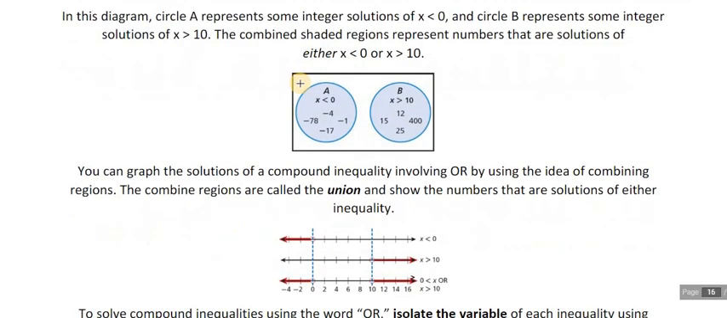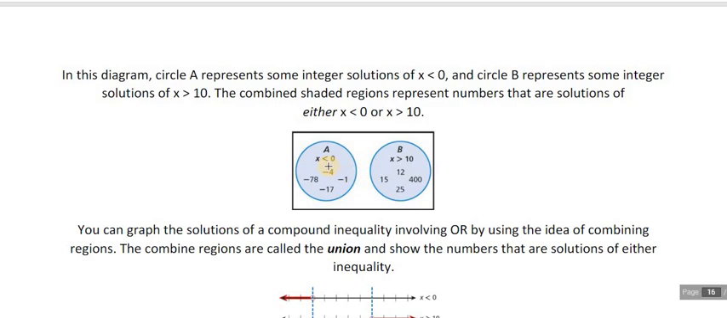Okay, continuing on, we've got another Venn diagram here. Circle A represents some integer solutions for x is less than 0. Circle B represents some integer solutions for x is greater than 10. The combined shaded regions represent numbers that are solutions of either x is less than 0 or x is greater than 10. It's not mathematically possible to be less than 0 and greater than 10, so that's why it has to be an or statement. So it's going to be one or the other.